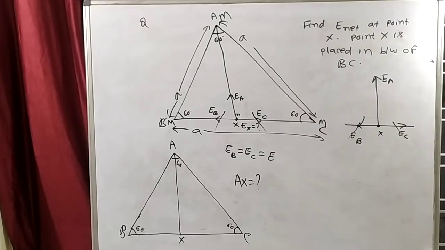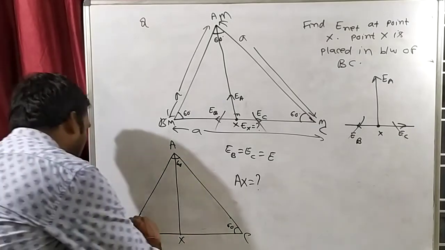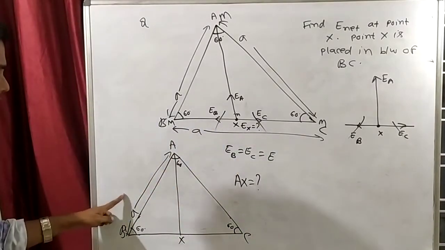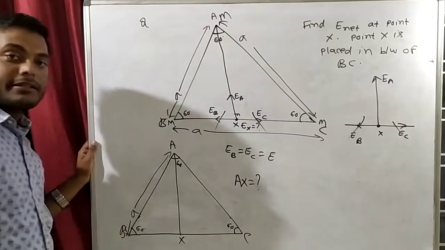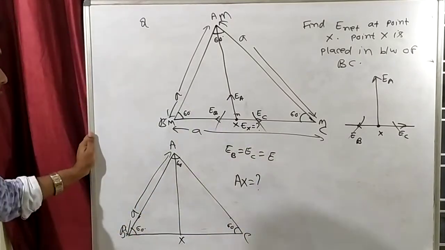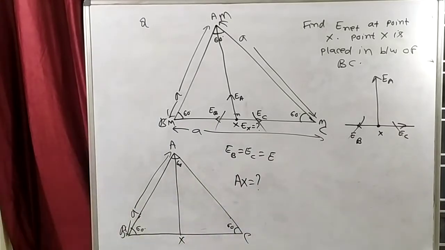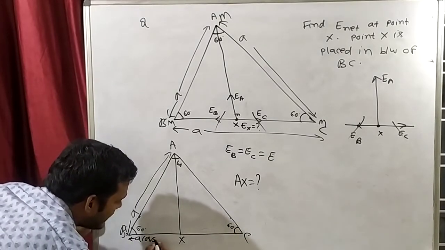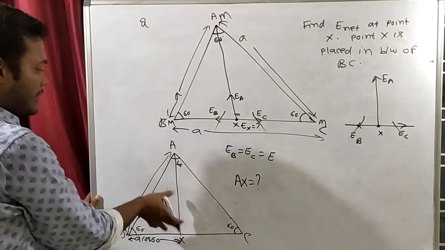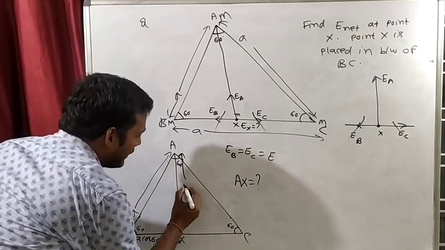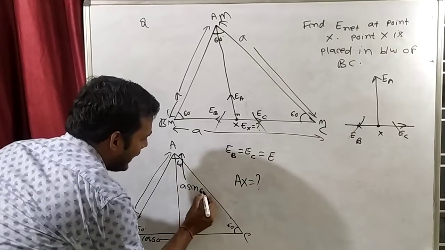See how we will find it. This side length is a. A is making a 60 degree angle with X. So this one will be a cos 60. In this triangle, see this one. This length will be a cos 60 from here to here. And this one will be a sin 60. The angle it makes with, that one is cos and the other will be sin. So this one will be a sin 60.